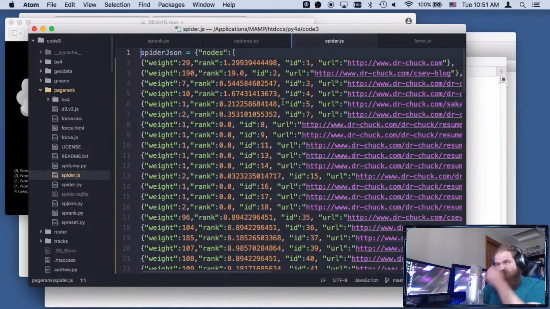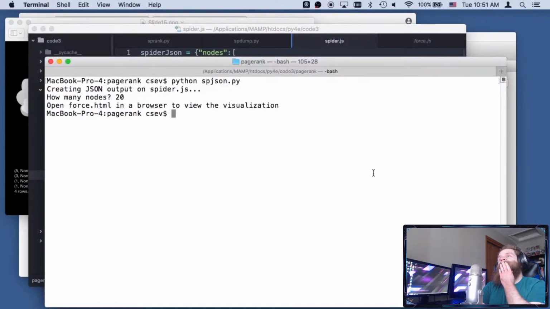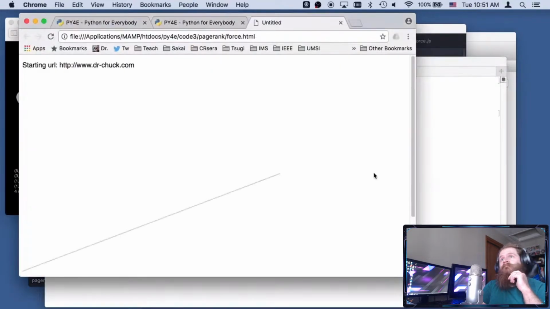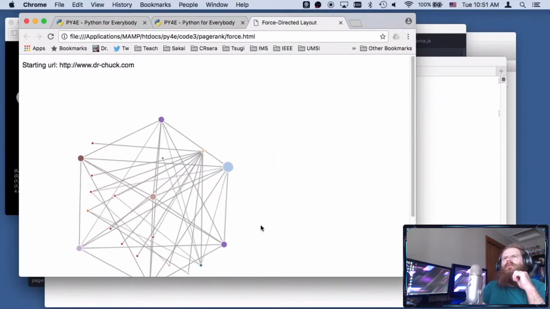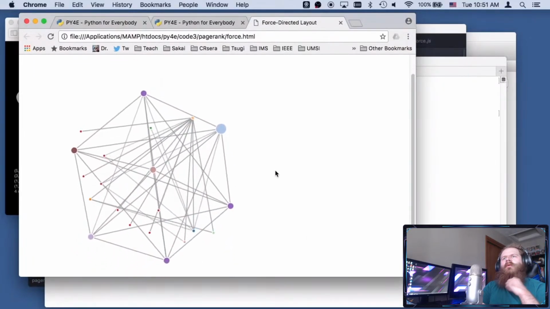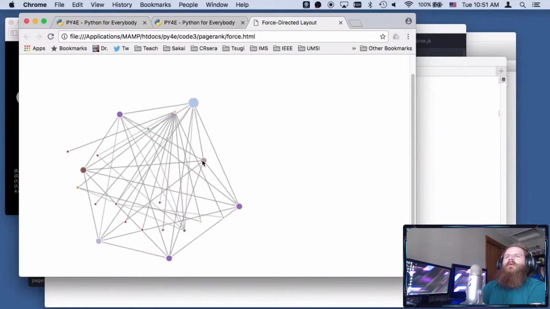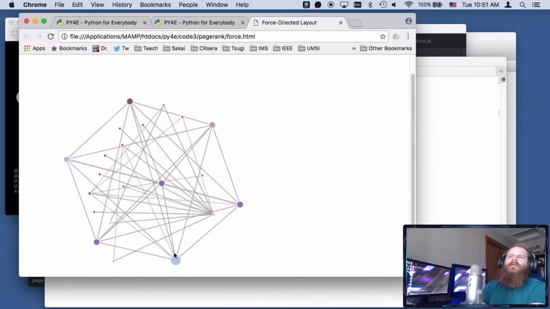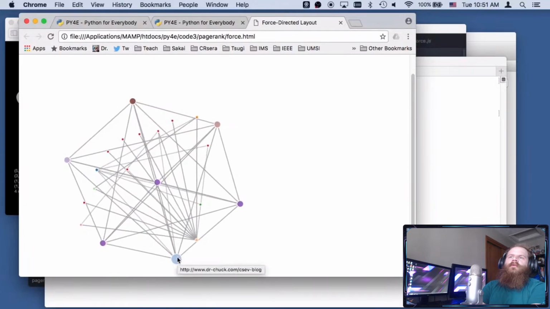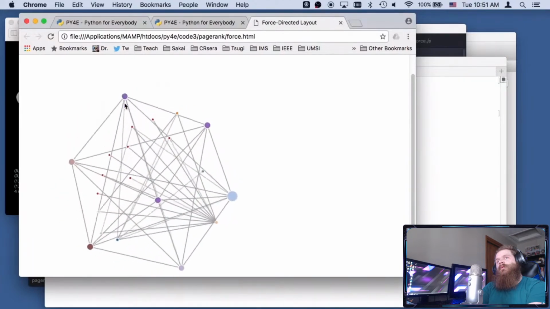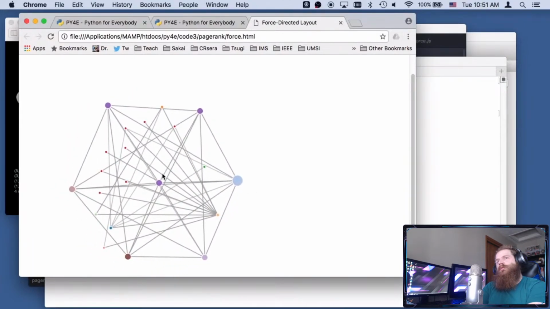This data feeds that thing, and so when we're all done, you simply say open. You don't have to do anything. Open force.html. And so all this beautiful JavaScript stuff is like, oh wow, that's really cool, because you can move these things around. Whoa. Okay, that is pretty cool. You can see the circles are bigger. If you hover over it for a while, it shows you the big ones. You can see these things, and it's kind of cool. So I gave you all this force.js and force.html, and so that kind of visualizes the page rank, and you could use this to visualize quite a bit of stuff.